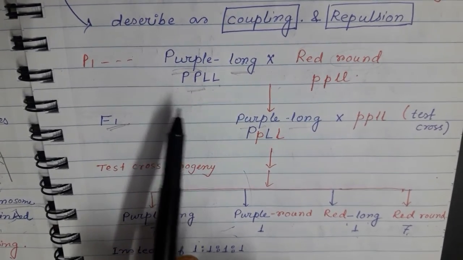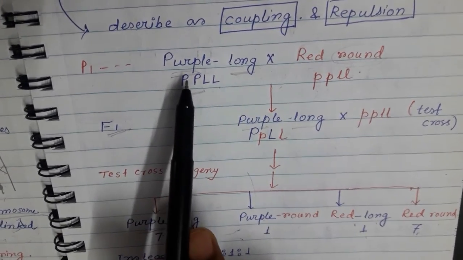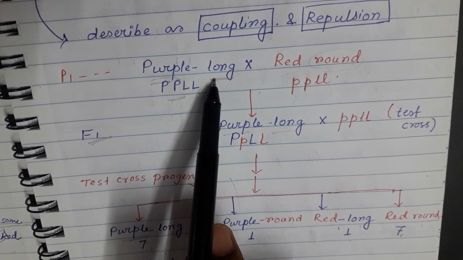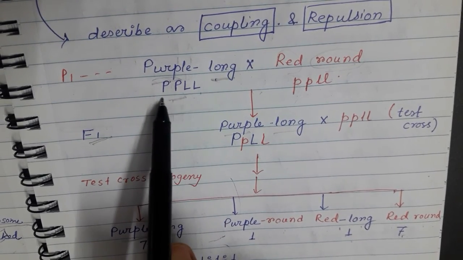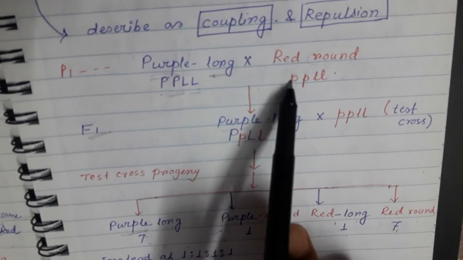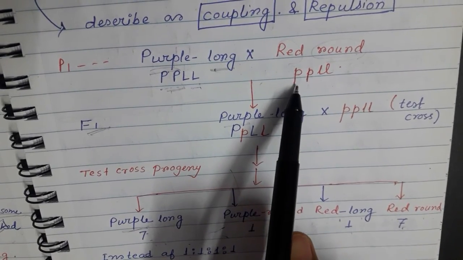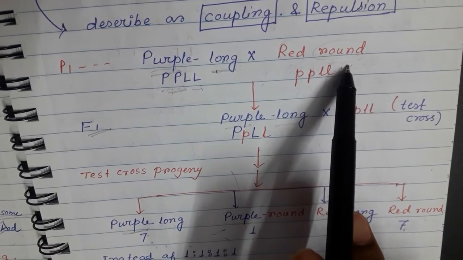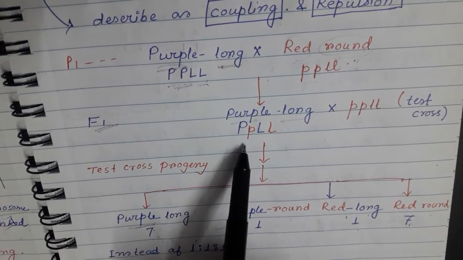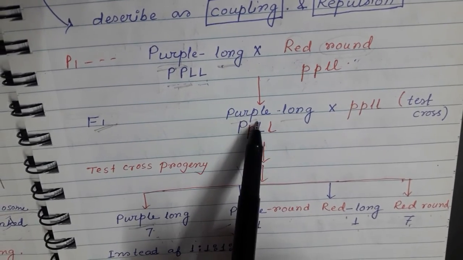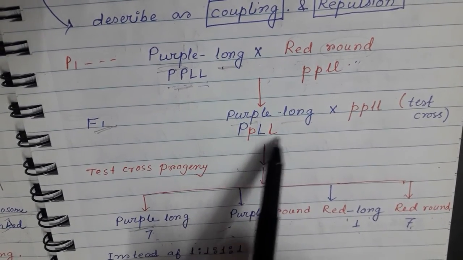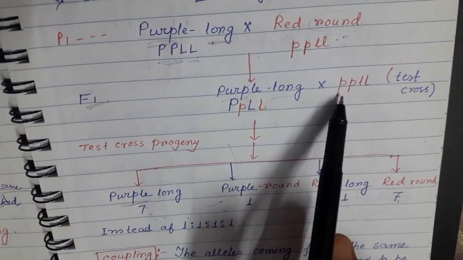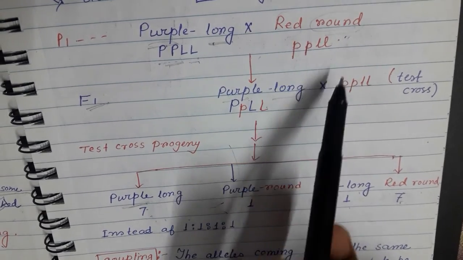They performed a dihybrid cross where the color of the flower is purple and the pollen grain is long. These are the dominant characters, and the recessive characters were red flower and round pollen grain. In the F1 generation, they found a purple flower with long pollen grain. When they test crossed it with the recessive parental